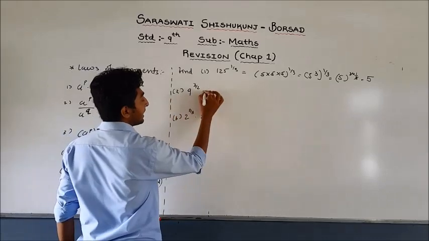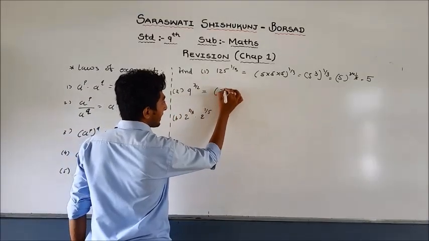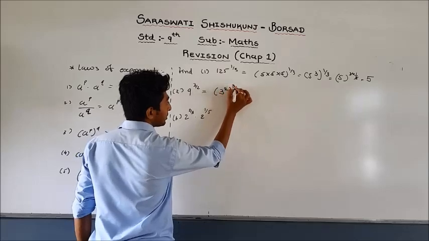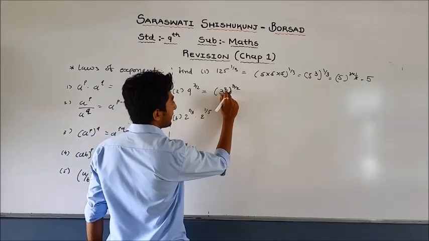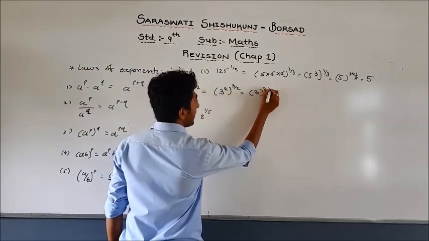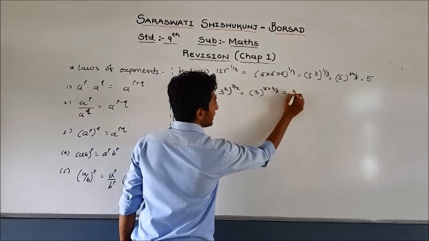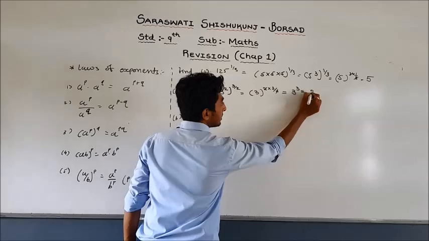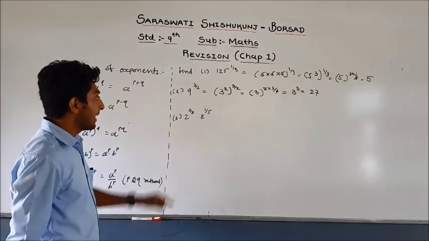Another one, 9^(3/2). So we know that we can write (3²)^(3/2). Now once again, (a^p)^q, we have to write a^(pq). So 2 and 2 will be cancelled out. 3 raised to 3, that is 27.